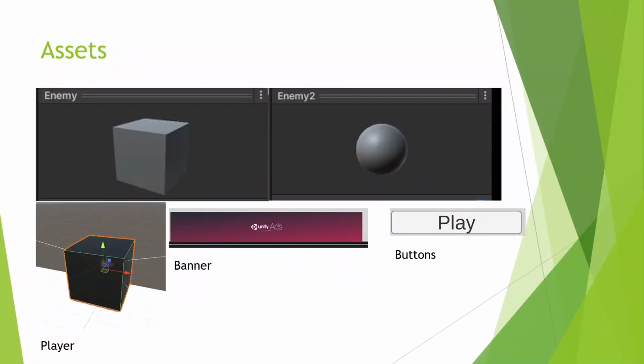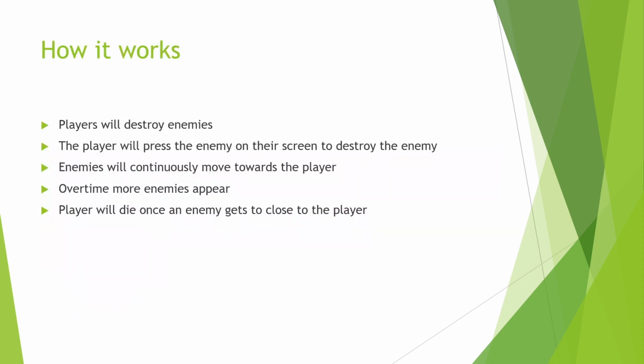The assets that have been used. So I have the enemy, the secondary enemy, the player itself, the Unity banner, as well as buttons.